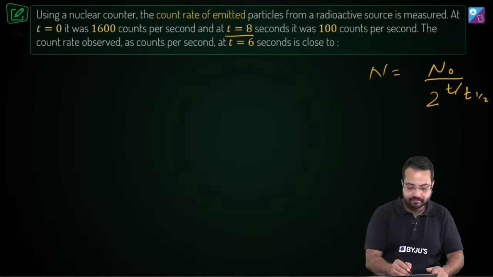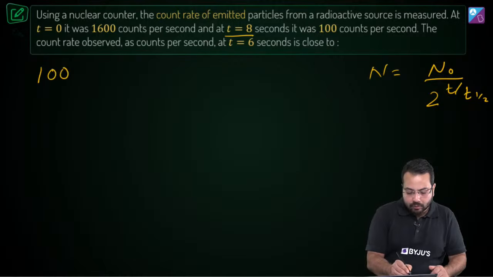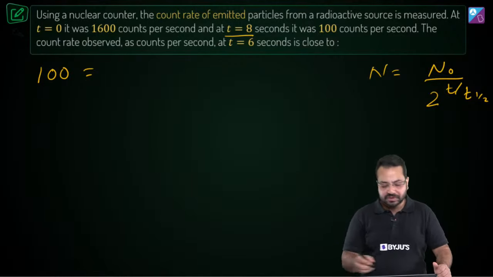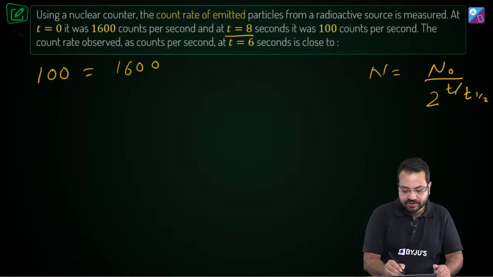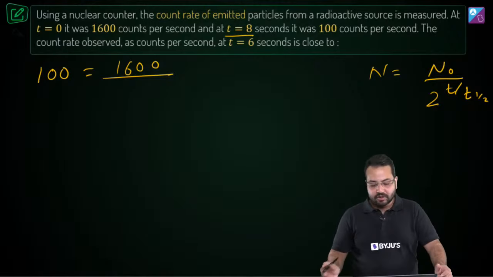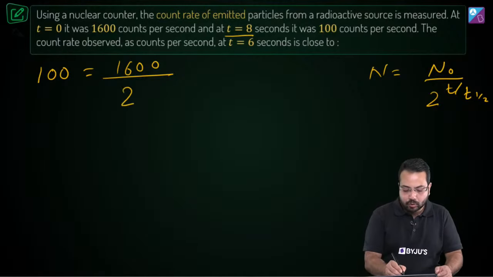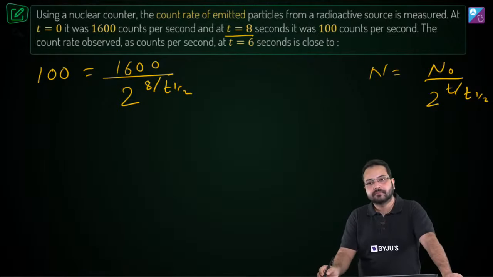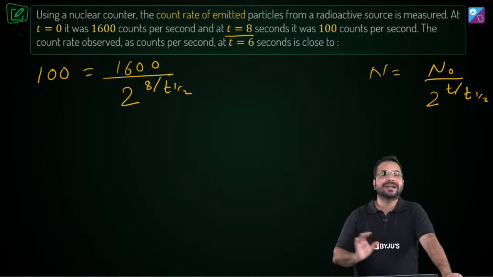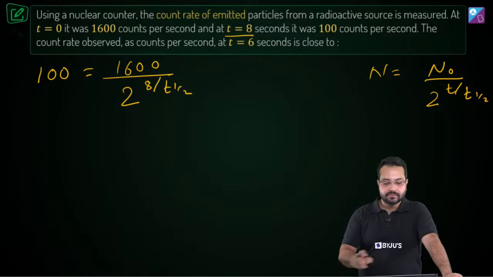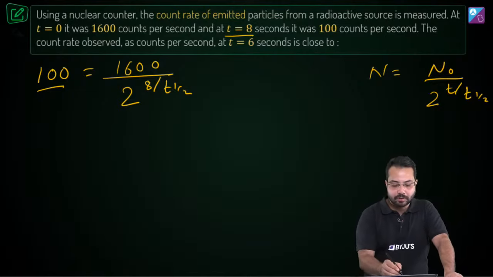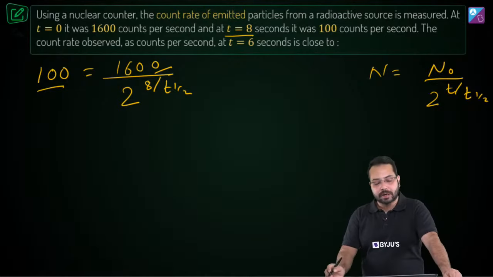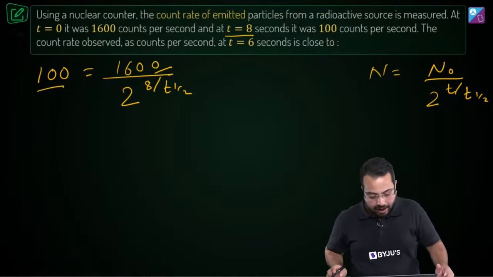Let's see what happens. So what is the count now? The count now is 100. What was the initial count? The initial count was 1600. Okay, so initial count divided by 2 to the power, what is the time? The time is 8 and then t half. Is that correct? Have I written this correctly? Can you confirm? This is n is equal to n naught divided by 2 to the power t divided by t half.